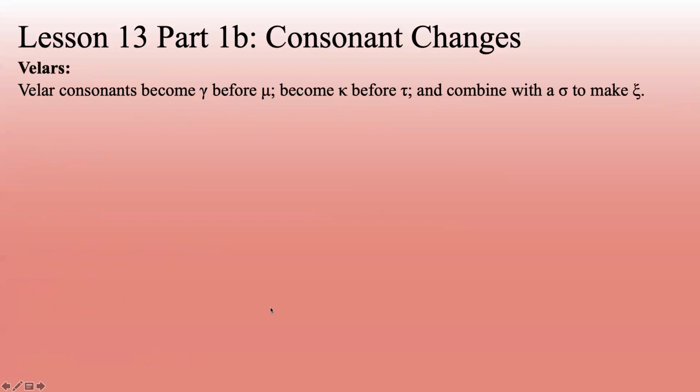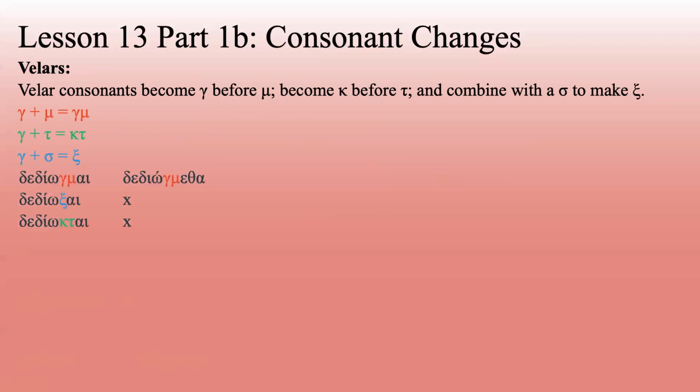Then we've got the velars. Velar consonants become gamma before mu, become kappa before tau, and combine with the sigma to make a xi. So this can be a gamma, a kappa, a chi, or a double sigma will do this as well. So gamma plus mu equals gamma mu. Of course, a kappa plus a mu would become a gamma mu. Gamma plus tau equals kappa tau. Chi plus tau equals kappa tau. Gamma plus sigma equals xi. So chi plus sigma would also equal xi.